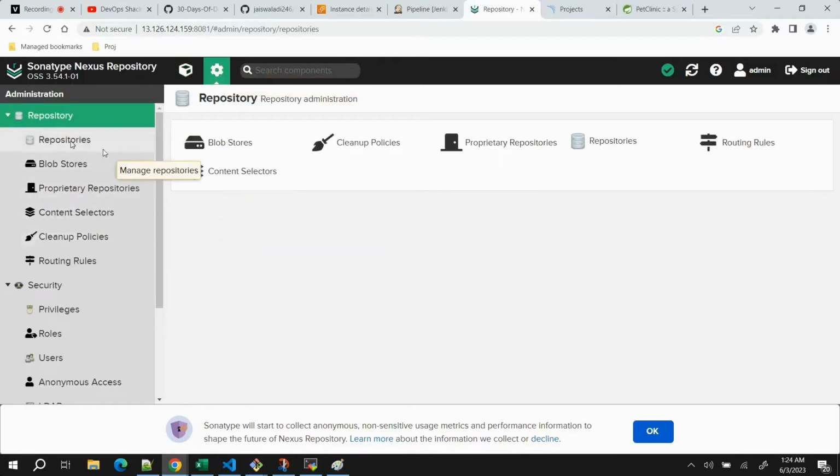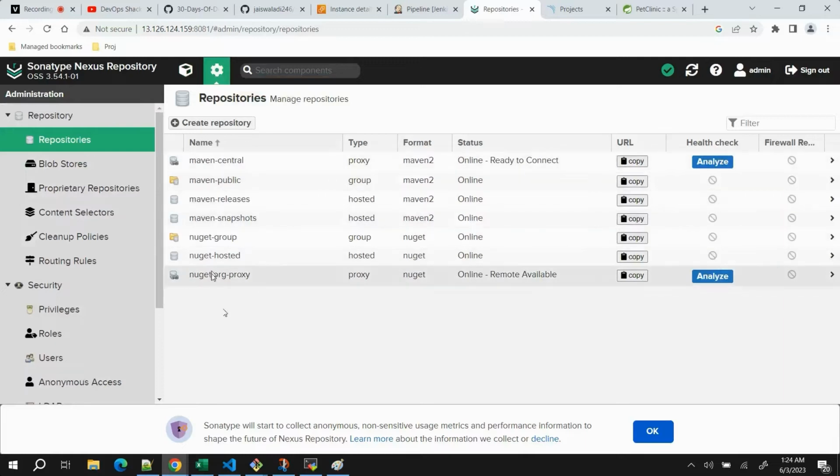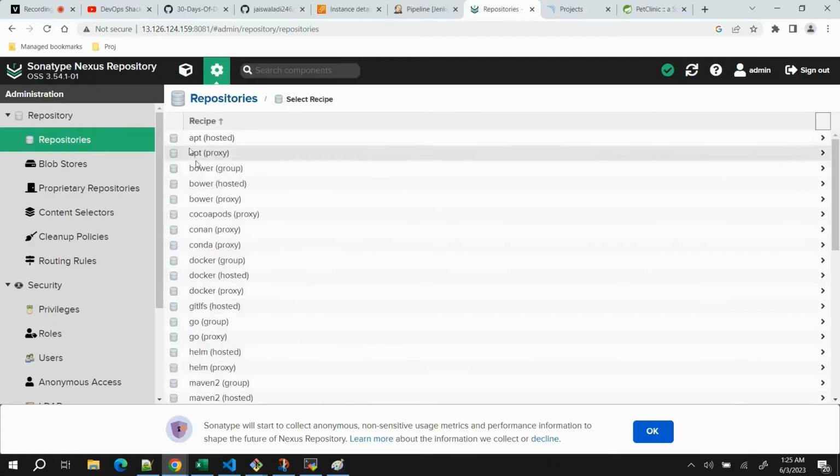Now what I want to show you is, if I go to repositories, these were the default ones, but in case you want to create your own repository, you can do that too. You can just click on create repository. One more thing which I forgot to tell you: in my previous company, in Nexus the private Docker registry was also configured.